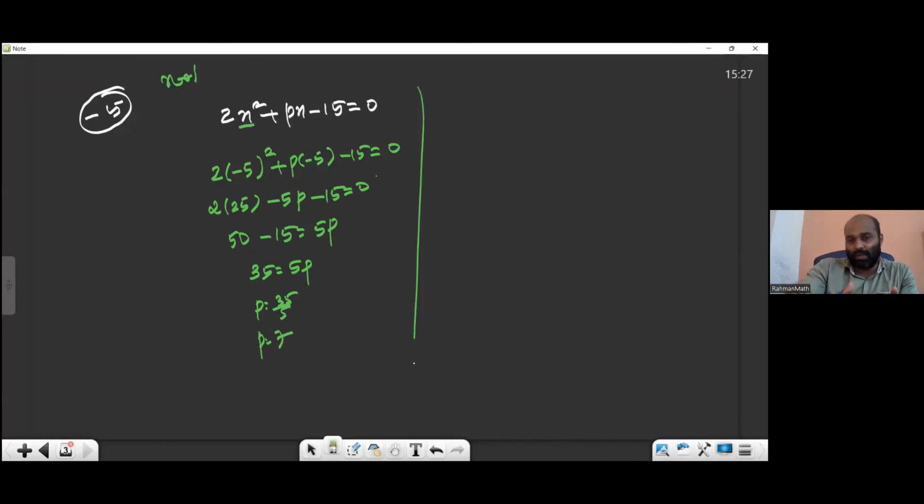So this is closed over here. Now the second part is there. p equal to 7 we got. Check it and write it. p equal to 7.